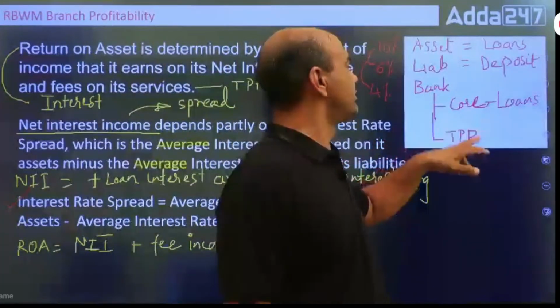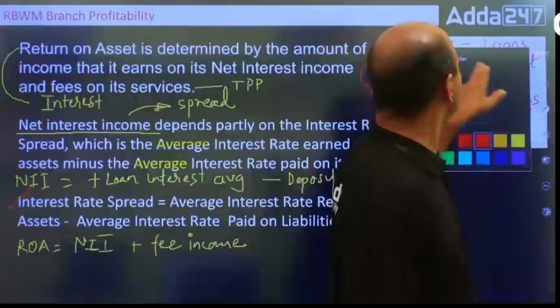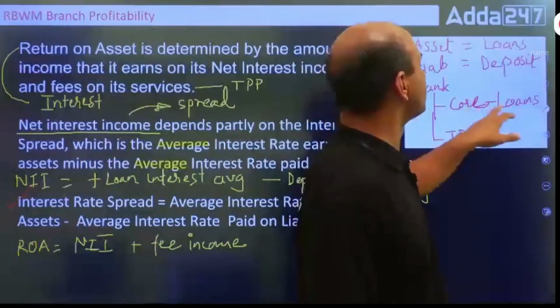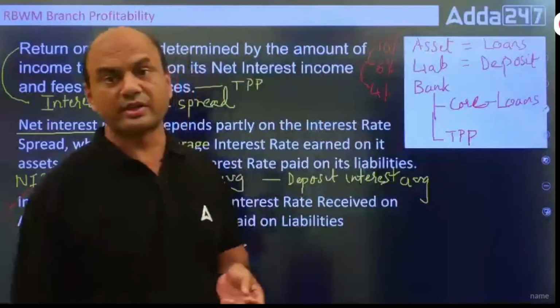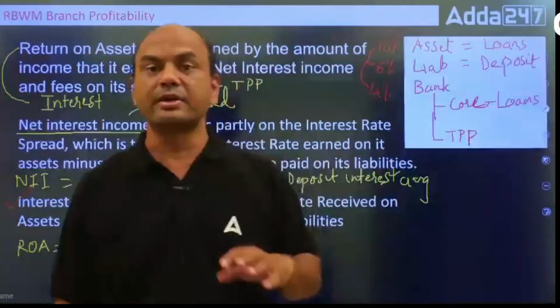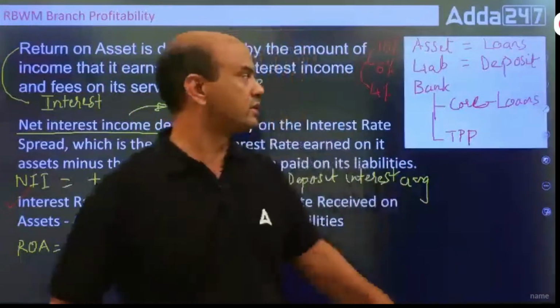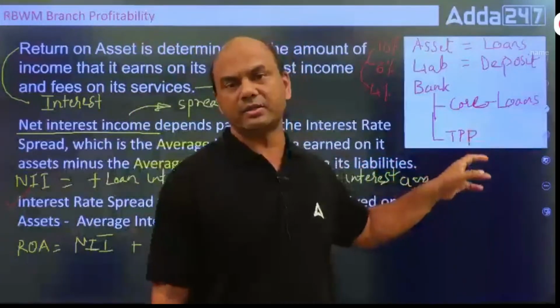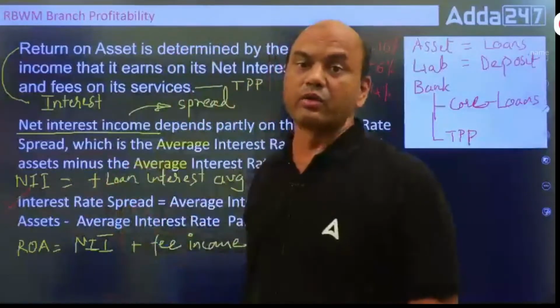Remember, there are core as well as TPP. Bank has core, that is loans. What is the income source? Your income source is your loans. And next is TPP, third party products. So that's why focus on loans and TPP. Coming back to this part now, ROA.